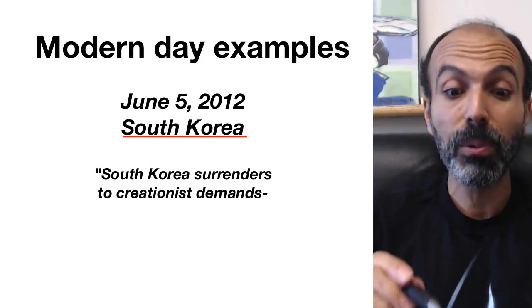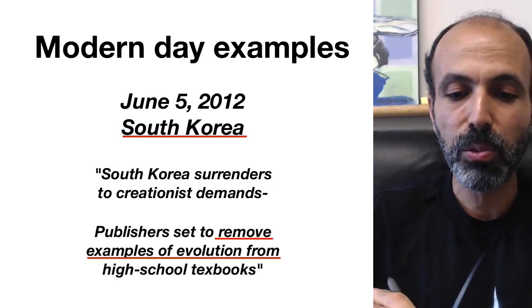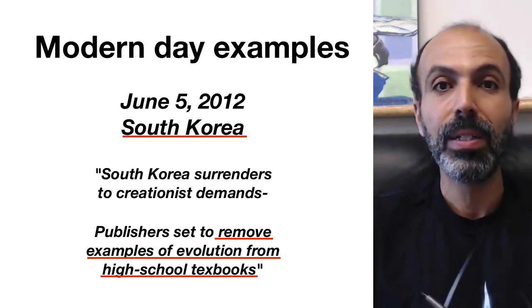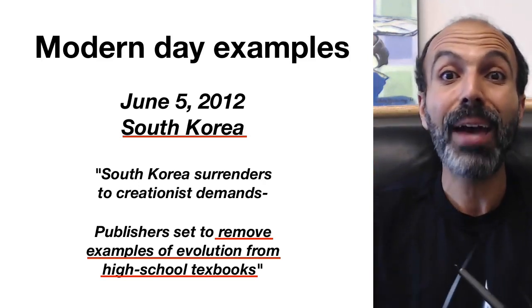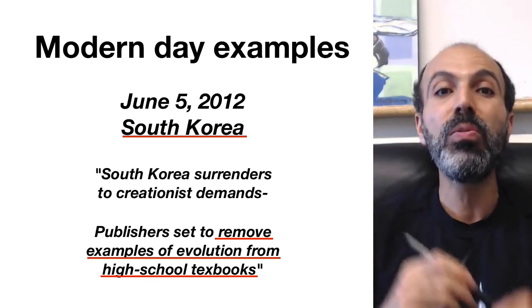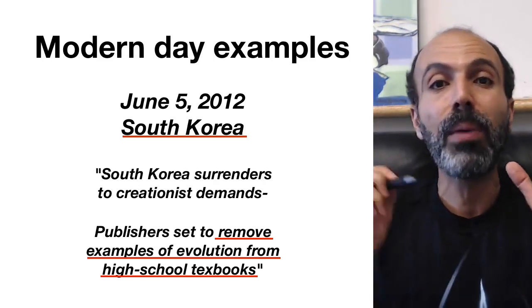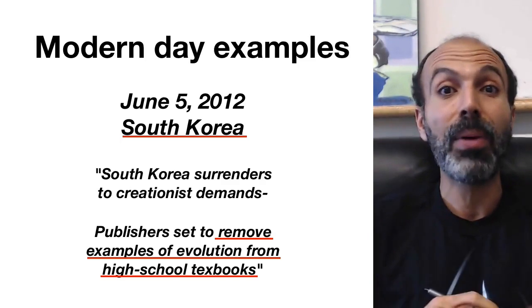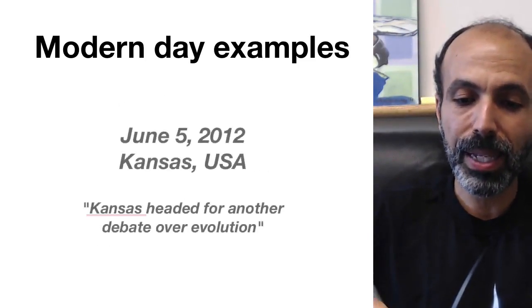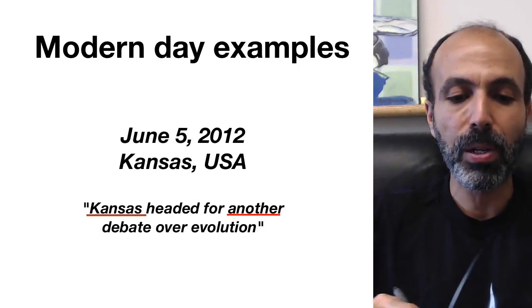And very importantly, look at what they were saying. "Publishers were set to remove examples of evolution from high school textbooks." So they actually have this in their standard curriculum. They're basically wanting to take it out, remove these examples from it. So there's a lot of public pressure to not talk about evolution in public schools. We see the same thing in the United States state of Kansas: "Headed for another debate over evolution."